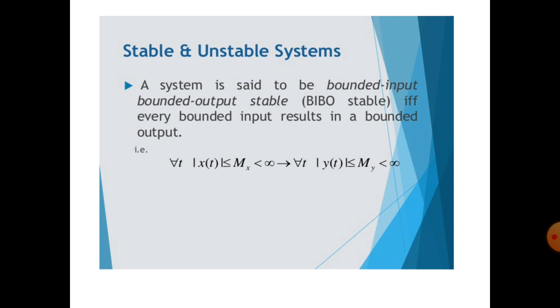So this is the condition for a stable system: the modulus of x of t is less than or equal to mx, which is less than infinity, whereas y of t is less than or equal to my, which is less than infinity. So this is the condition for bounded input, bounded output. That is, bounded input, bounded output produces a stable system, otherwise unstable.